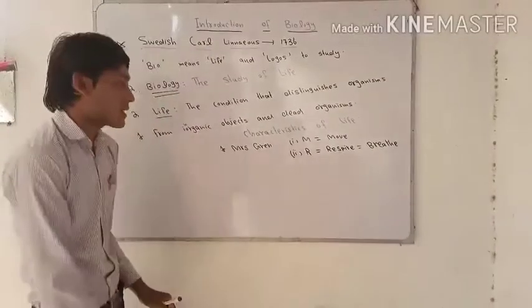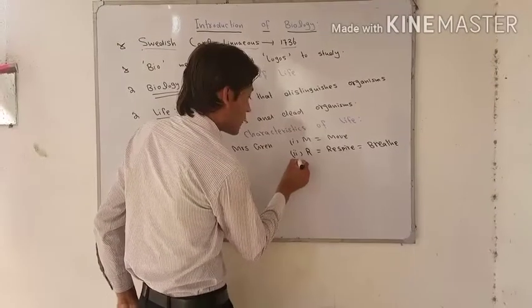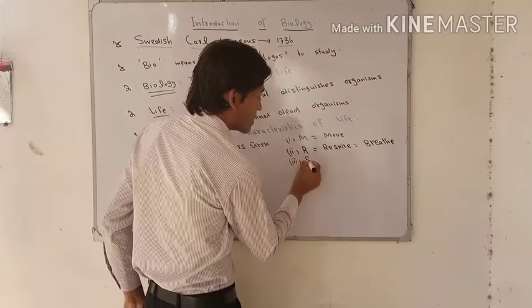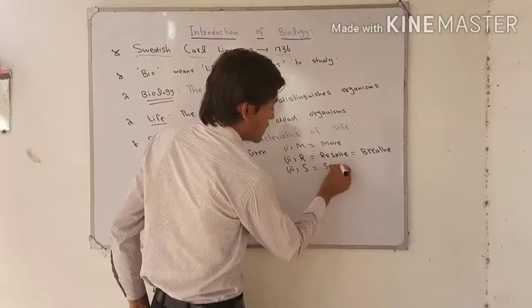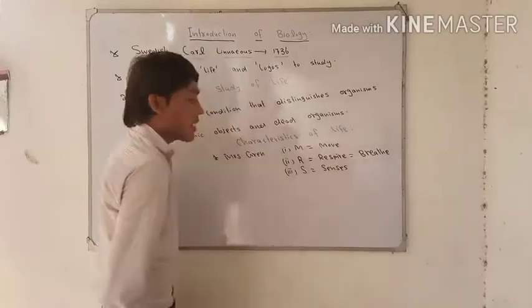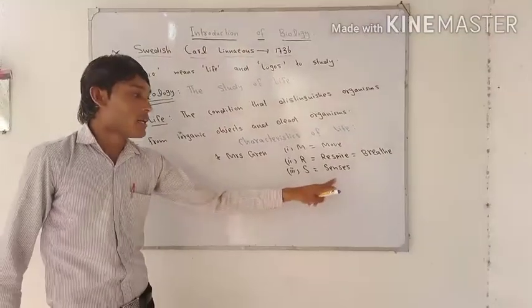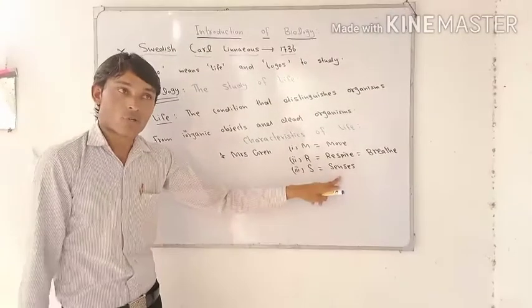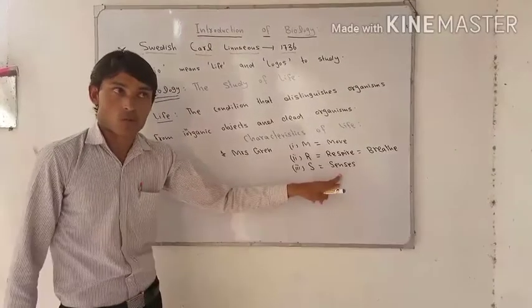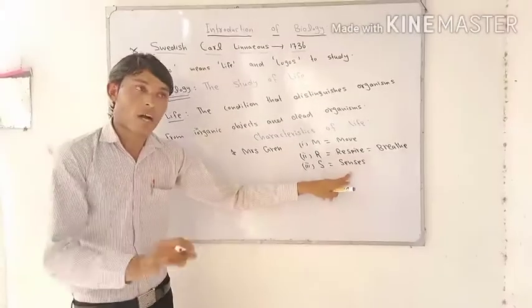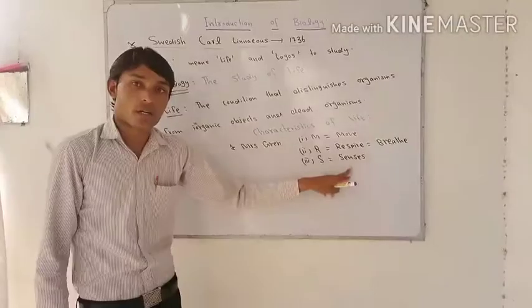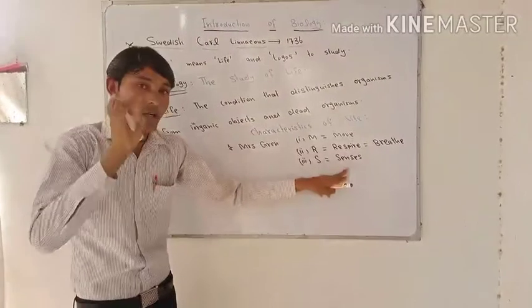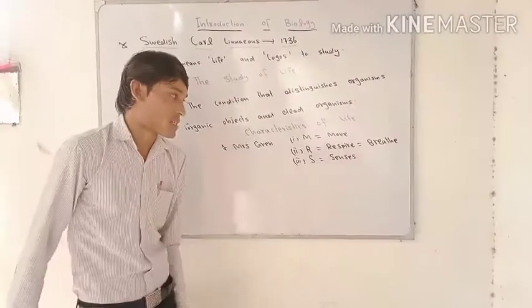And the third characteristic of life is senses. S stands for senses. A living organism usually has 5 senses. Like the nose: what is the function of the nose? Nose means smell. And we have the ear: what is the function of the ear? Ear means hear, and hands mean touch, etc.